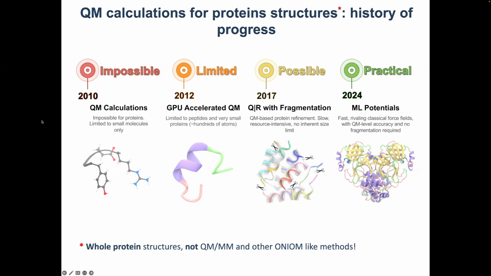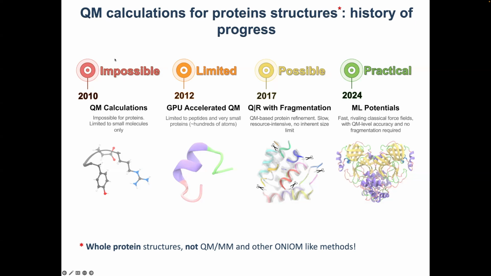Well, let's have a closer look at this and have a look at the history of progress in the domain of QM calculations for large structures. So up until 2010, QM calculations for proteins were impossible in principle and were limited to very small molecules. So that's the knowledge we have, and that's all right and true.